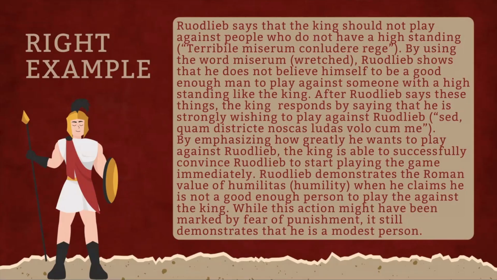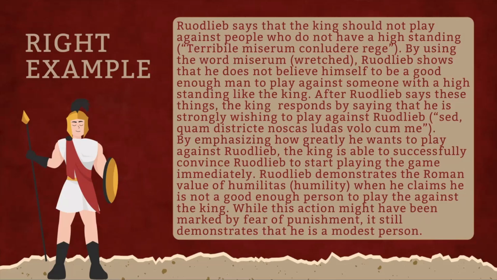This is the right example for passage 4 for question B. Rudlieb says that the king should not play against people who do not have a high standing. Terribile miserum concludere rege. By using the word miserum, wretched, Rudlieb shows that he does not believe himself to be a good enough man to play against someone with a high standing like the king.